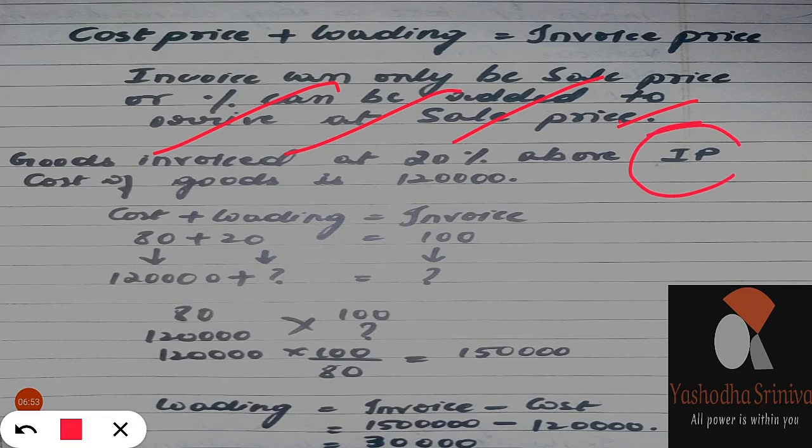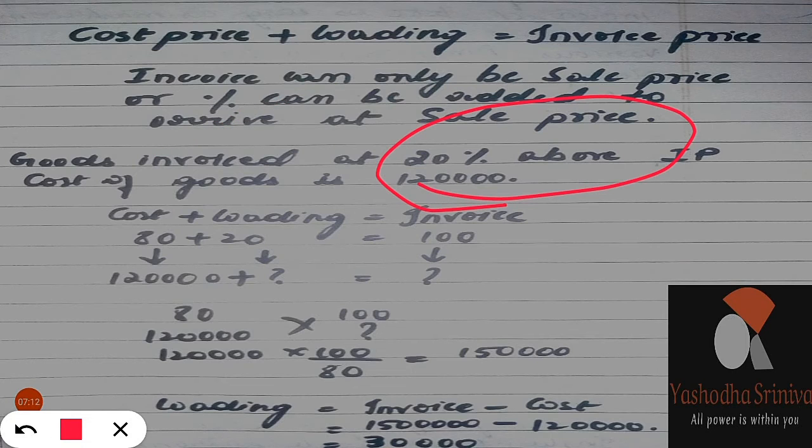Assume IP as 100 now. Whenever he is telling above IP, assume IP as 100, invoice price as 100. So see, the same formula is used. Cost plus loading is equal to invoice. But assume the invoice price as 100. We don't know how much. He is telling above the IP is 20%. We don't know how much IP is, so assume that IP is 100.